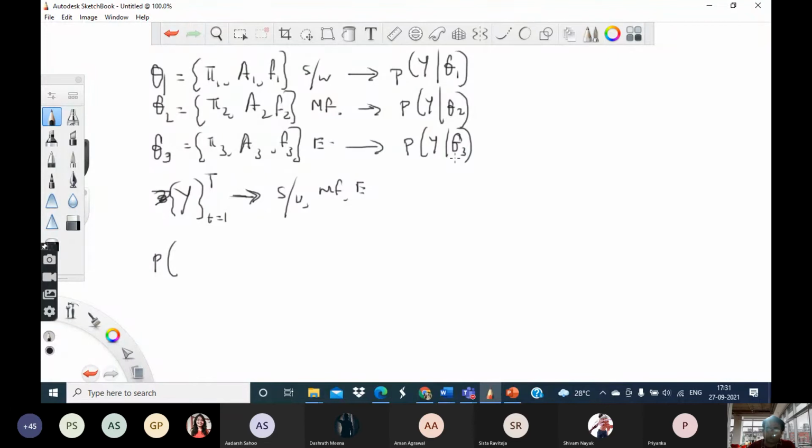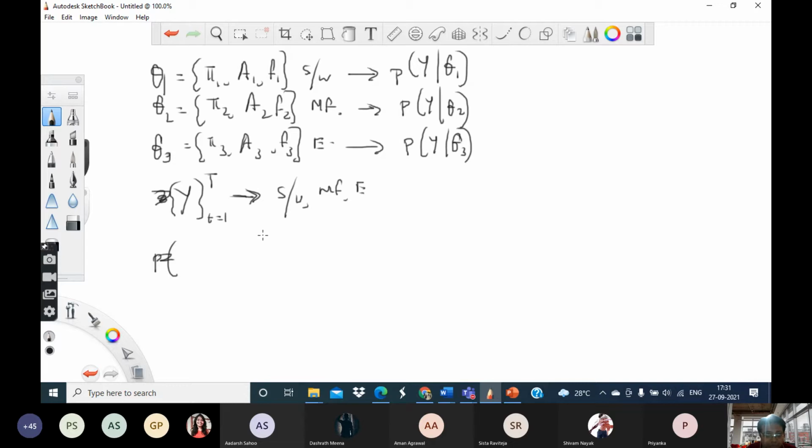Now how do you classify this? This is basically saying how likely this observation sequence is from the first HMM, how likely it is from the second HMM, how likely it is from the third HMM, and so on. So whichever HMM is most likely to have produced this particular y, you predict that as the class label.